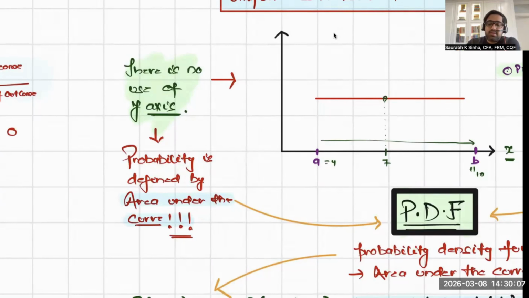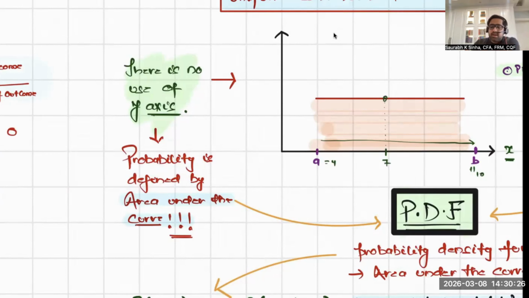What area under the curve? Area under the curve, this area, which is under the curve. Actually, it's not exactly under the curve. Let me plot it again. The area under the curve, the area under this horizontal line. This will tell me the probability. So area under the curve will tell me the probability.